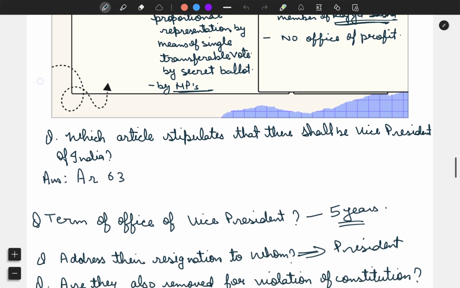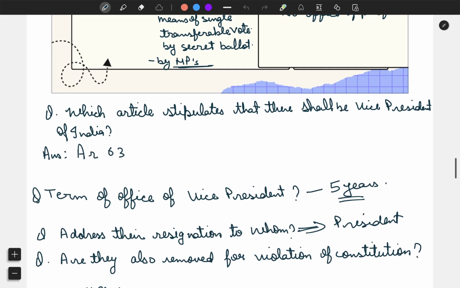Answer these questions. Which article stipulates or mentions that there shall be a Vice President of India? It is Article 63.